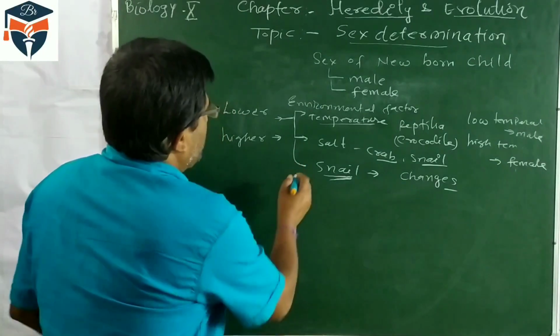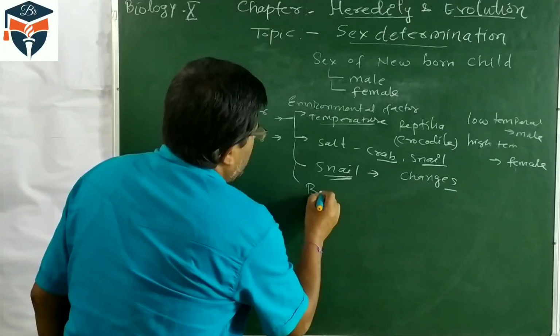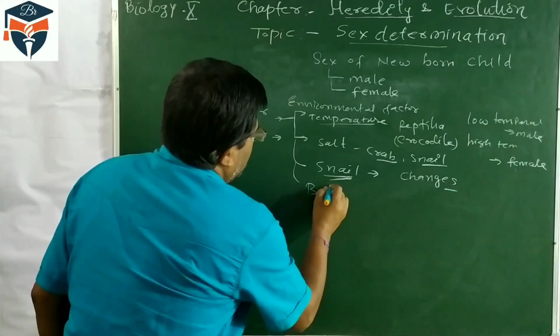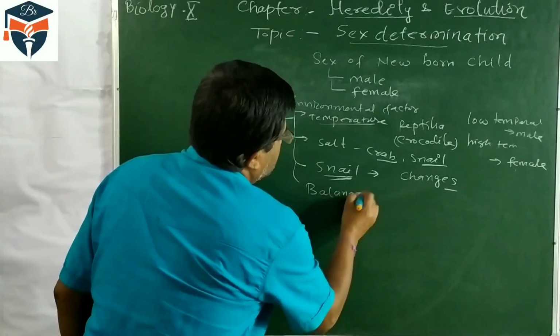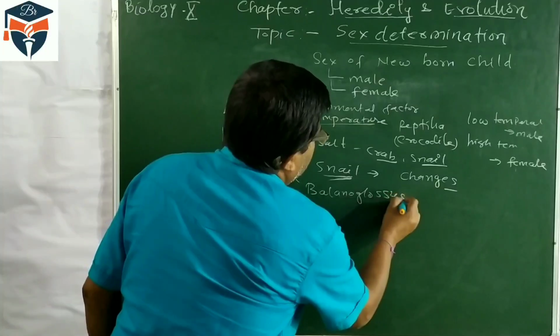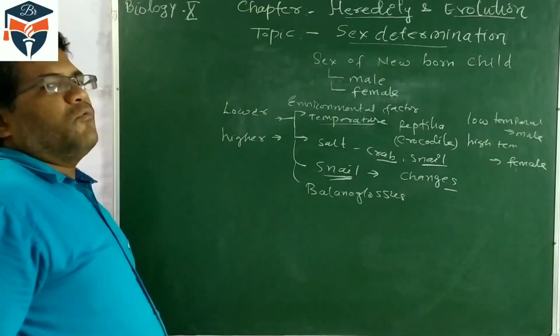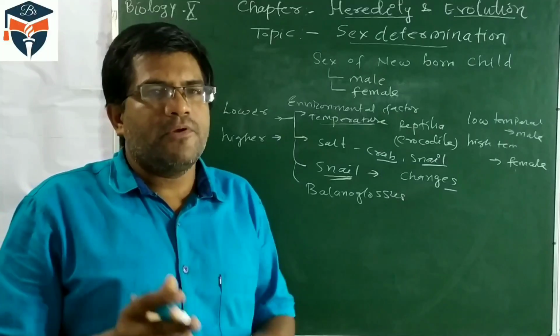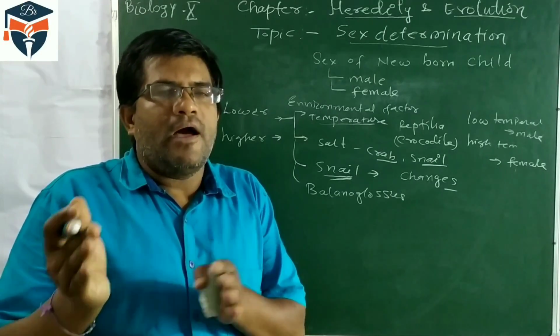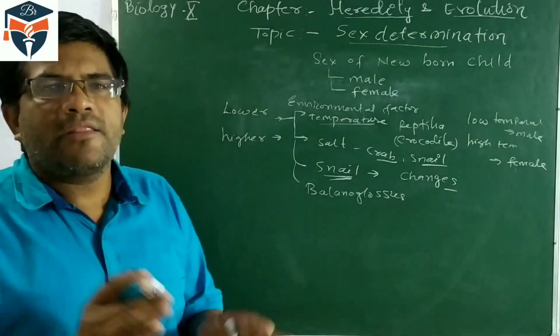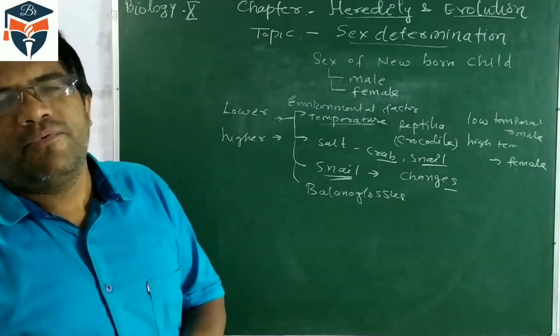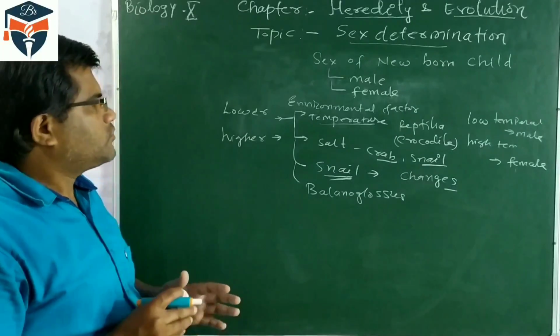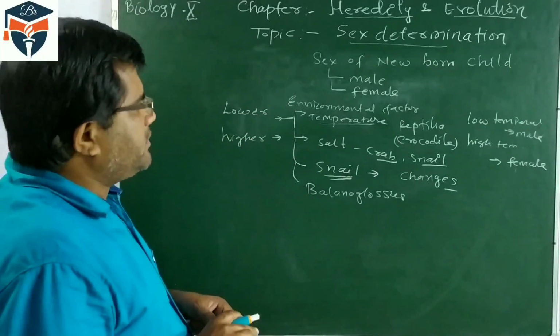Similarly, in Balanoglossus, the sex of the child is determined on the basis of whether the larvae are present outside on the seashore or inside the female body.